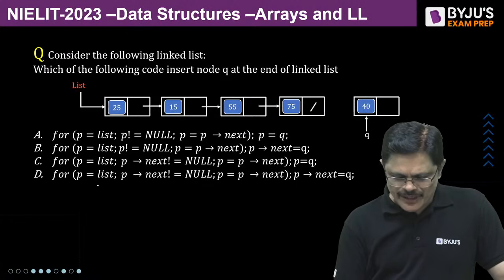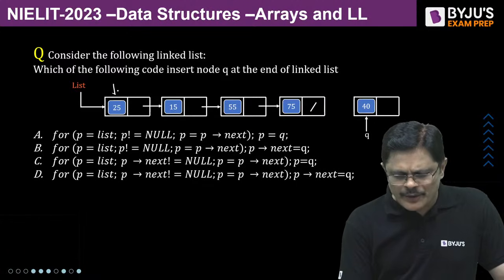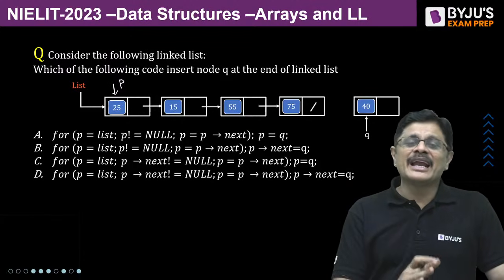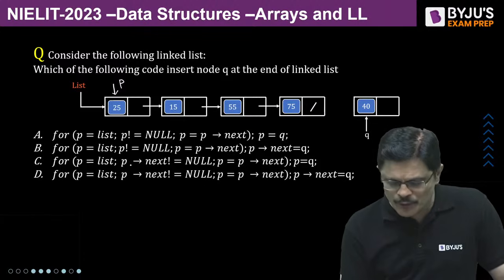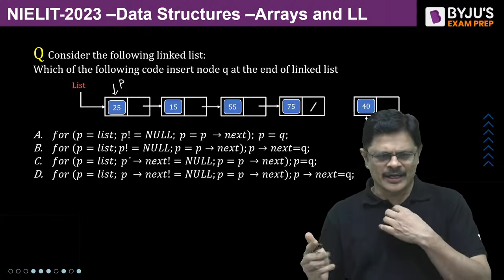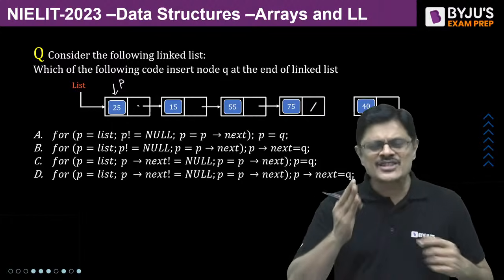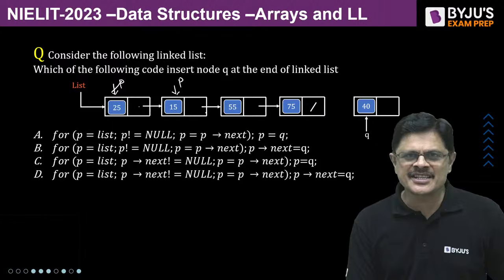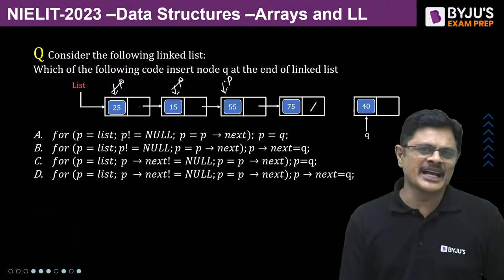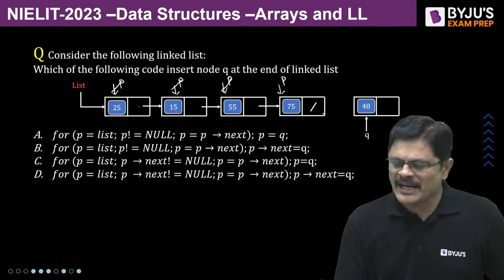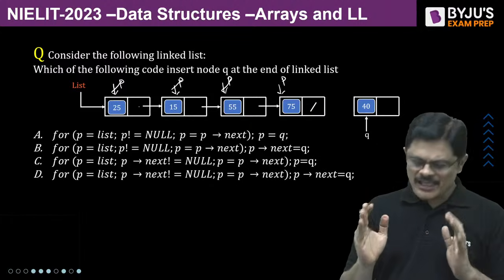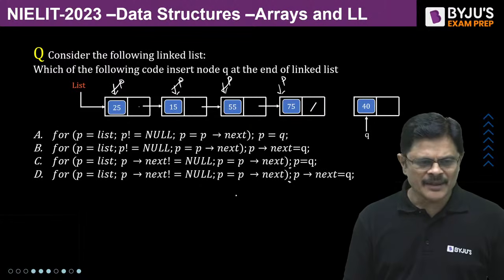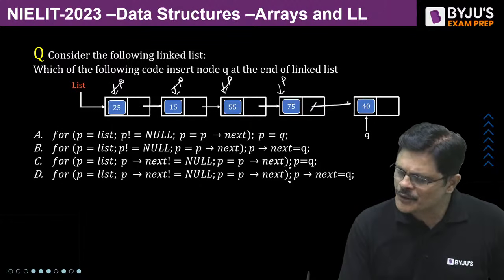See my dear friend, what it is doing. The logic is first we have to take P is equal to list. As long as P link is not null, we have to move, that is P next. Okay, link or next, whatever. He is calling this fellow as next, my dear friends. As long as P next is not null, we have to move P to P next. Once P next is null, you stop there. See, there is a semicolon here. Now what you need to do, simply P next is equal to Q.